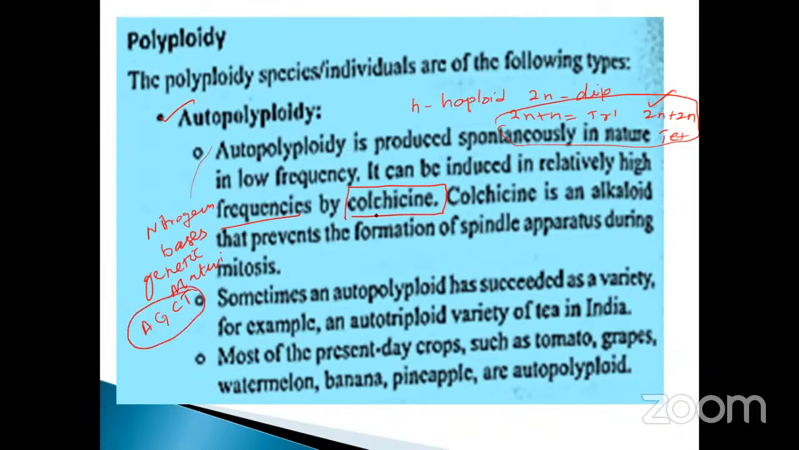The colchicine, what it will do is very important. Alkaloids: last class we discussed this part. Colchicine is an alkaloid substance that prevents the formation of the spindle apparatus during mitosis. Mostly they use colchicine for this. What is the use of spindle formation? Already you know about mitosis. What is the meaning of mitosis?